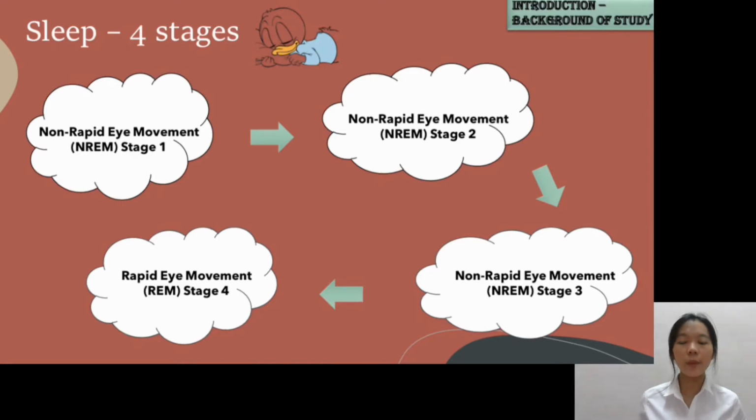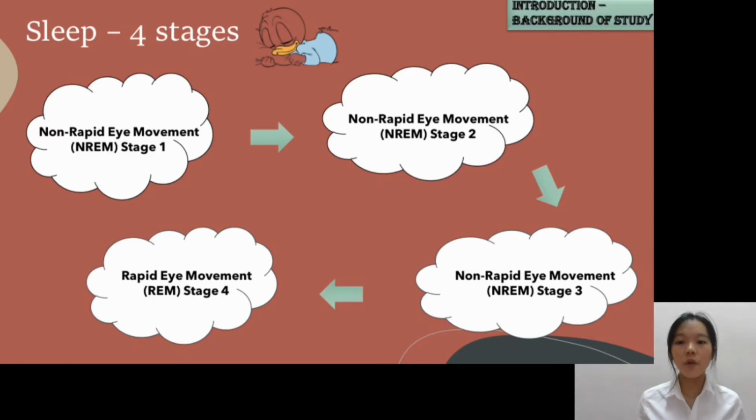Firstly, non-rapid eye movement sleep stage 1. This stage is the beginning of the sleep cycle and is the transition period between wakefulness and sleep. This period normally lasts around 5 to 10 minutes, and studies have shown that if you are awakened by someone during this stage, they might report that you were not really asleep.